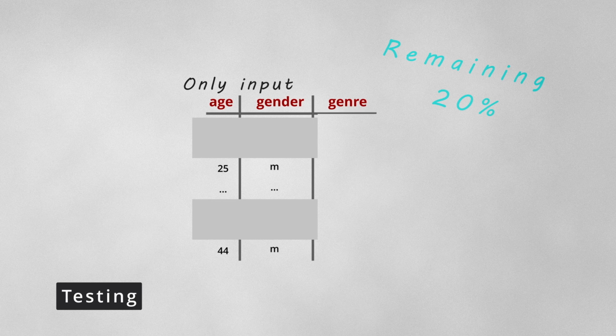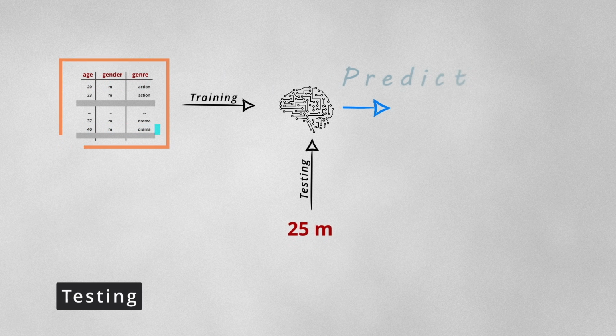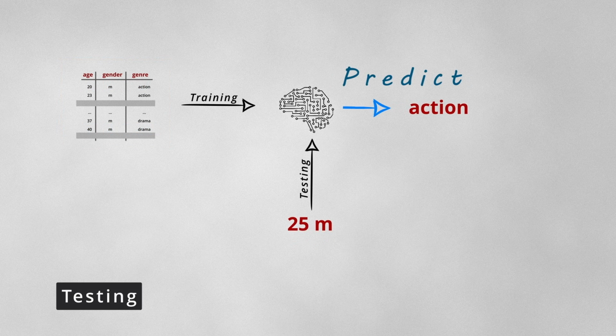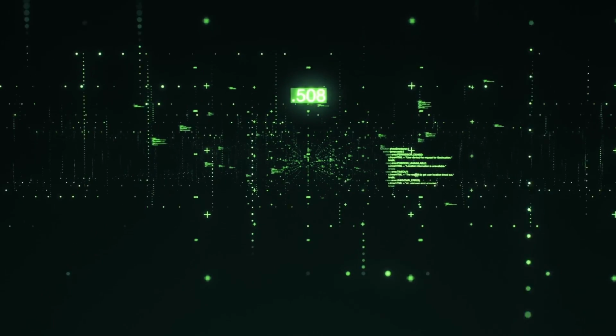However, during testing, the model only receives the input portion, from which the model makes its best prediction based on its training. So if the model knows that 20-year-old males like one type of movie, while 40-year-old males prefer a different type, the model can then predict the preference of a 25-year-old male. Comparing the model's prediction with the output data demonstrates the model's accuracy.